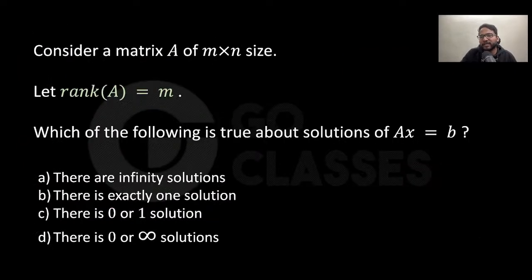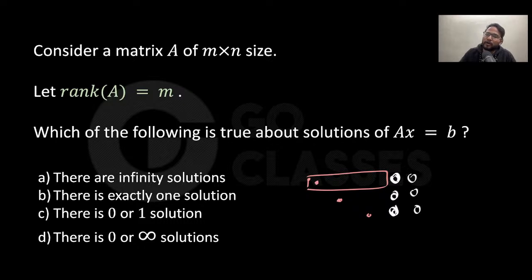Suppose the rank of A is m. What does this mean? Every row has a pivot. This is one row which has a pivot, this is another row which has a pivot, and every row actually has a pivot. Now since there are no zero rows, tell me, can you have free variables here? I think you can definitely have free variables. Suppose this column may not have a pivot, and this column may not have one. You can append the zeros, so you can have a free variable.